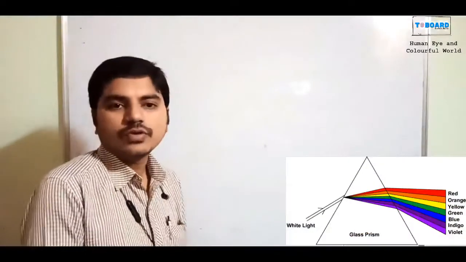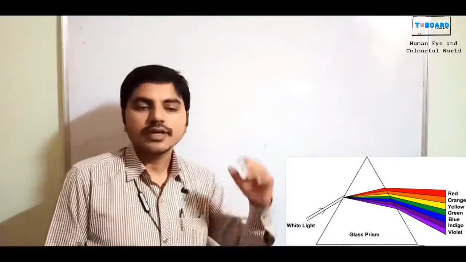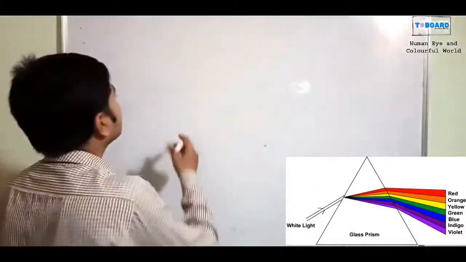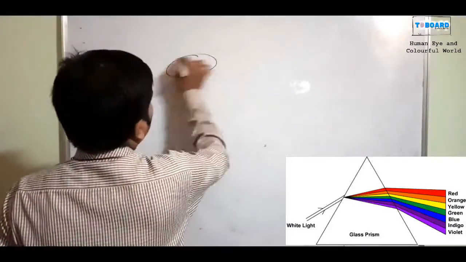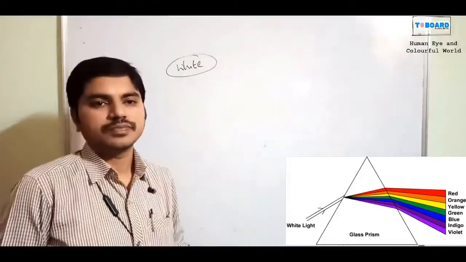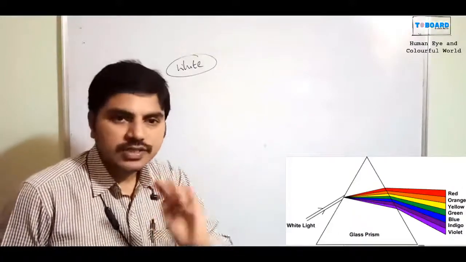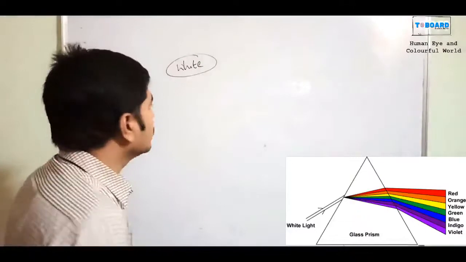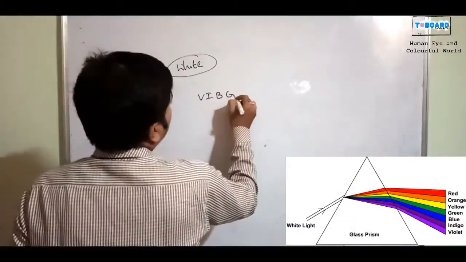Now we can go to the dispersion of light. How does dispersion of light occur? Dispersion of light is nothing but, for example, white color light. The white color light consists of 7 colors. The white light is not a single color ray; it contains 7 colors. What kind of colors? VIBGYOR.